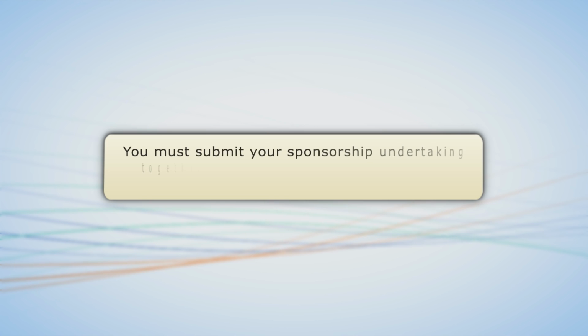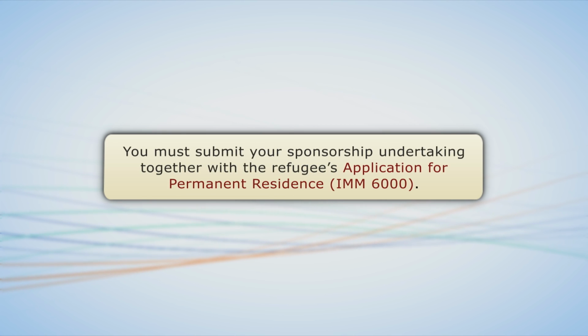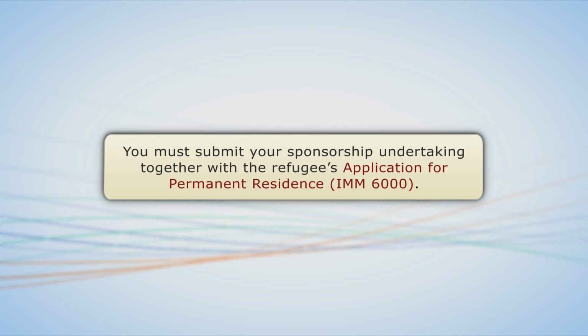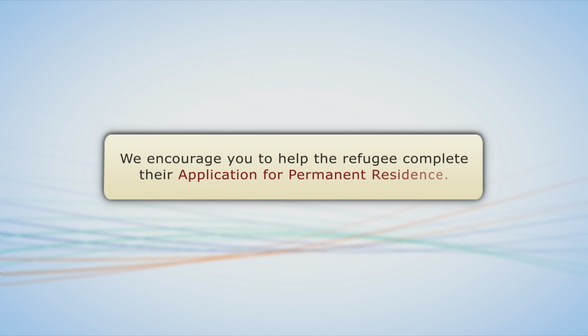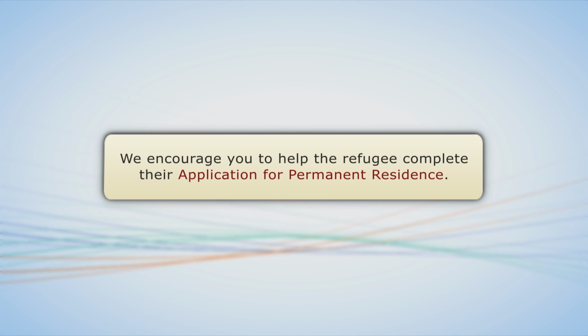You must submit your sponsorship application together with the Refugees Application Package for Permanent Residents. This is also known as the Applying as a Convention Refugee or as a Humanitarian Protected Person Abroad, IMM 6000, and includes an instruction guide as well as the necessary forms to apply for permanent residence as a convention refugee or protected person abroad. We encourage you to help the refugee complete their application for permanent residence. Make sure the information included in both applications is the same.